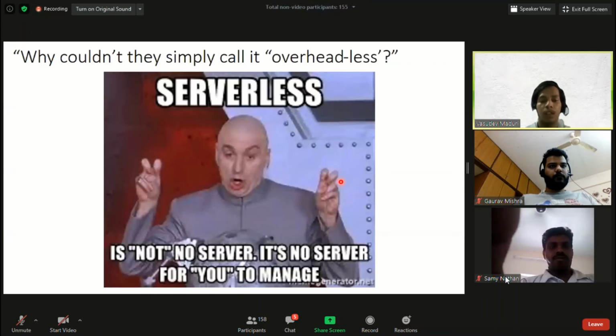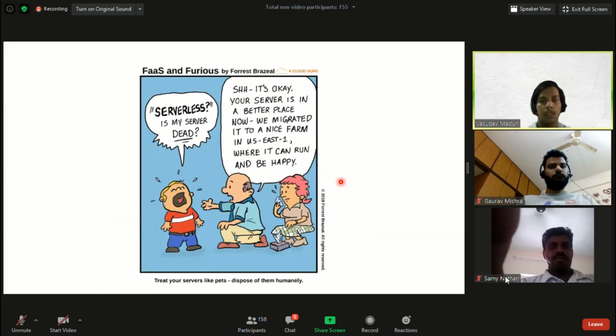So serverless is nothing but servers which are in the control of Google Cloud, and we need not manage those servers to actually use them. It's again a good comic: serverless, is my server dead?